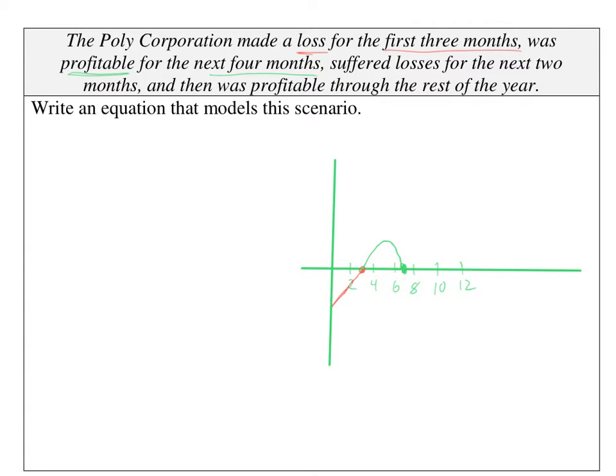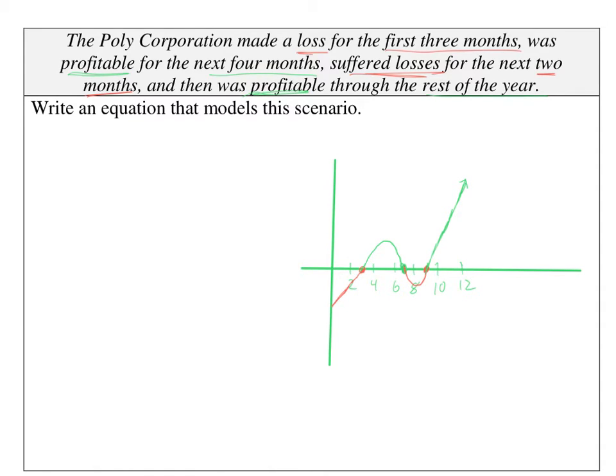But the question keeps going. Oh, man, I suffered loss for the next 2 months. So for 2 more months, I suffered a loss. So what's 2 months? I'm at 7. What's 2 more months from that? Would that be 9? And wouldn't we be back to a loss like that? Do you see a polynomial appearing? Negatives to positives to negatives. And then what's our last, for the rest of the year, what's it tell us? For the rest of the year, we profited. So for the end of the year, we're going to profit for the rest of the year. So for the rest of the year, your graph is just going to keep going up.